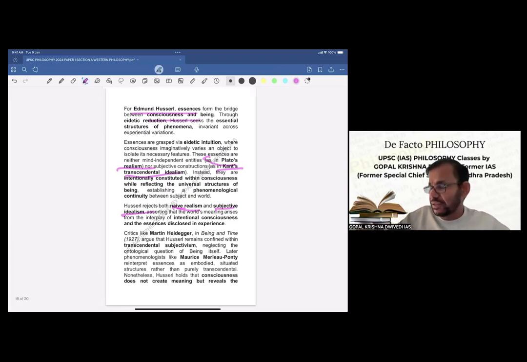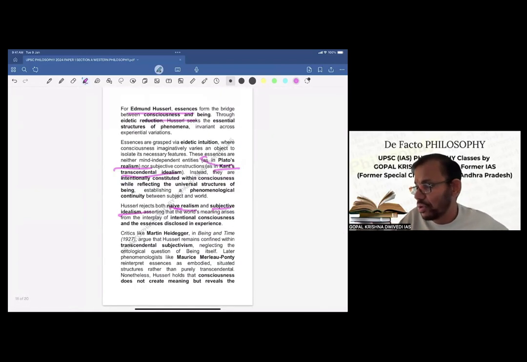Now, because the directive is discuss, we'll try to briefly critically evaluate also. So critics like Martin Heidegger in Being and Time, this is a book, argue that Husserl remains confined within transcendental subjectivism, neglecting the ontological question of being itself. Later phenomenologists like Maurice Merleau-Ponty reinterpret essence as embodied, situated structures rather than purely transcendental. Nonetheless, this is a brief criticism, and now we'll go to the concluding sentence.